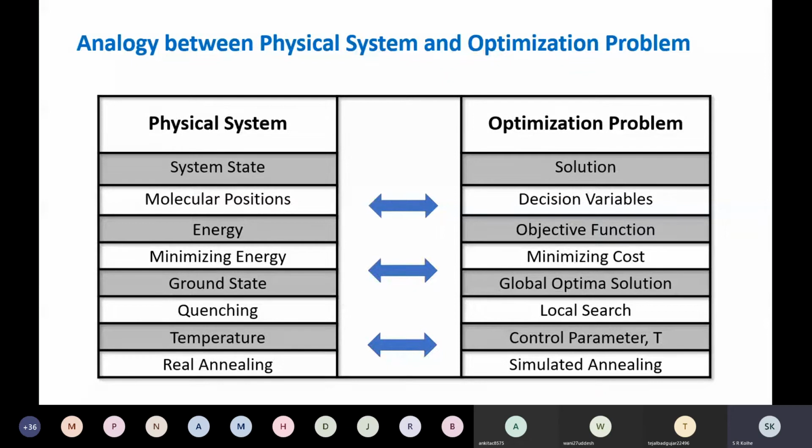Any difficulty up to this concept of this algorithm? The algorithm we will see afterwards, but up to this is the concept of the simulated annealing algorithm. Now one more thing: during this annealing process, if you carry it out properly, then you are able to reach the desired state of the metal, the desired crystalline structure of the metal.